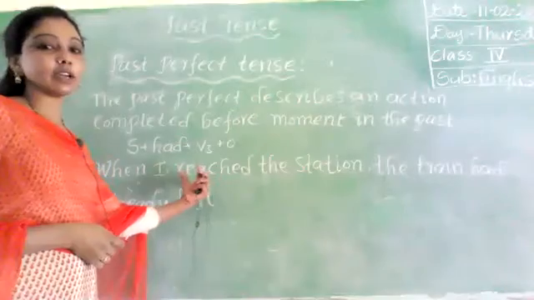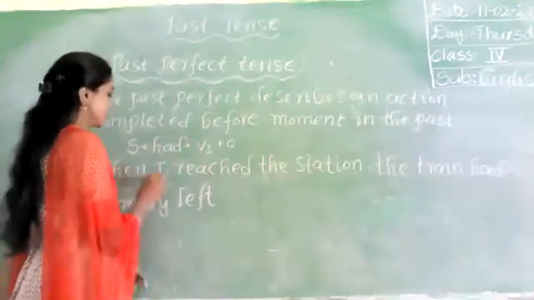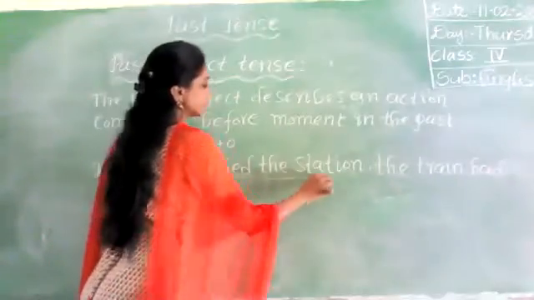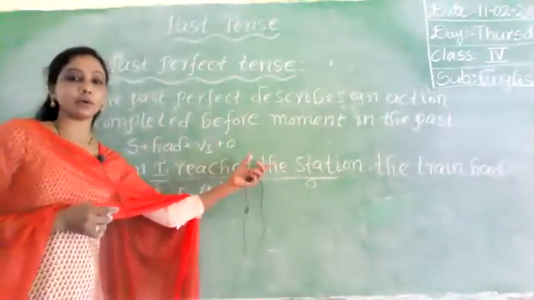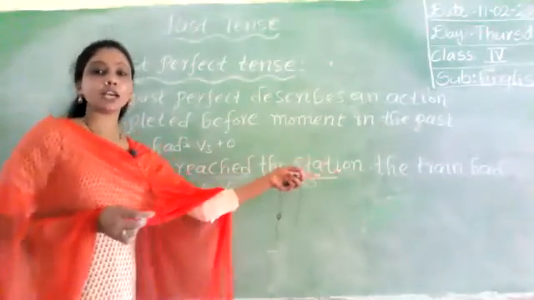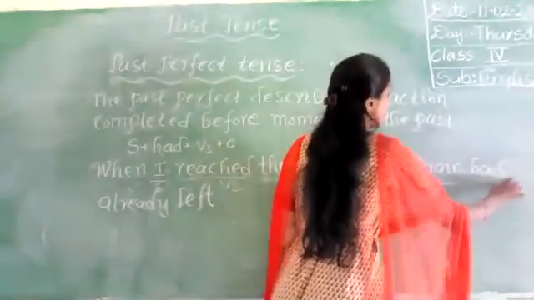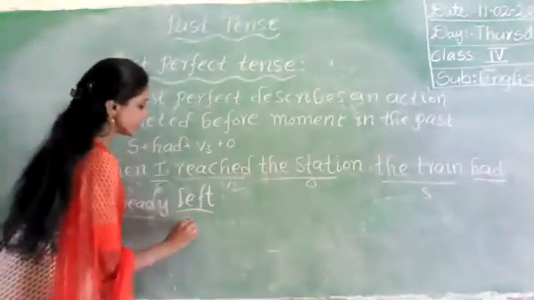Okay. Here, look at here. When I reached the station. Here, I is the subject. I reached, verb, to the station is object. So here we are also writing the simple past, as well as we will write past perfect tense also. Look at here. The train is the subject. Had V3, already. Left is the V3 here.